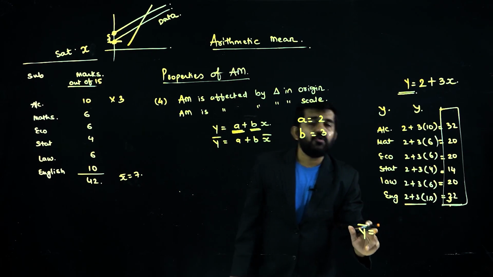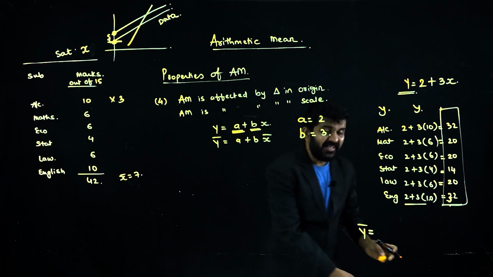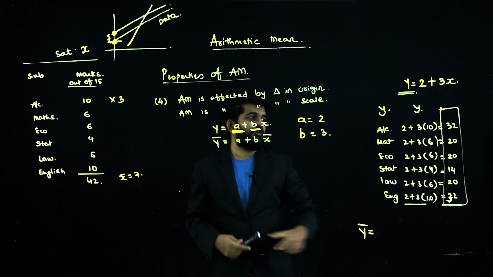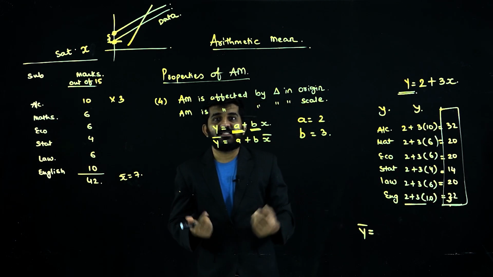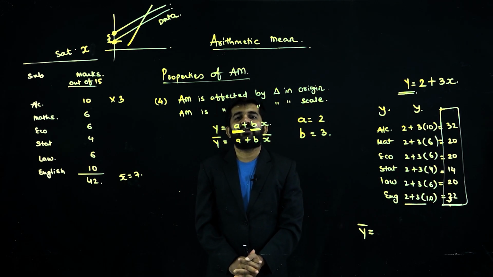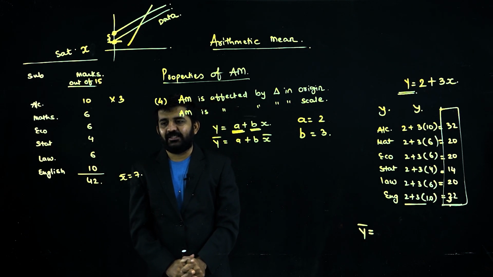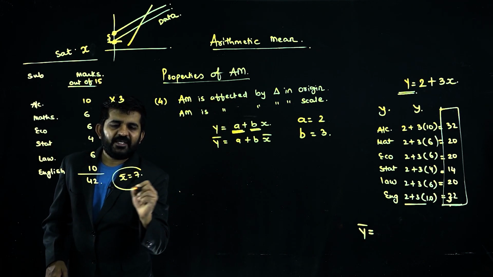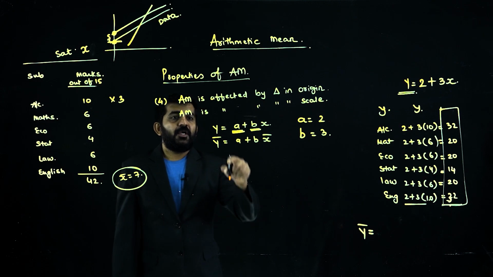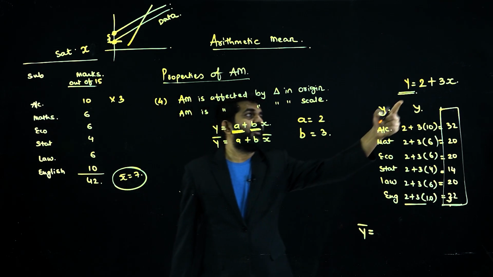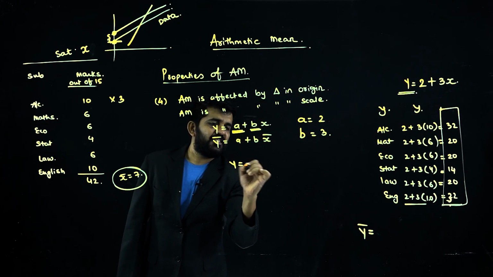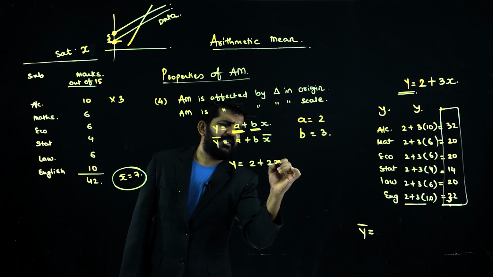I want to find out the average of this data. Wait a while. How to find the average? Total divided by 6. Is it alright? But believe me, I can find the answer directly. I know the mean of this data. If old data is affected in such a manner, how is it affected? Y is equal to 2 plus 3x.